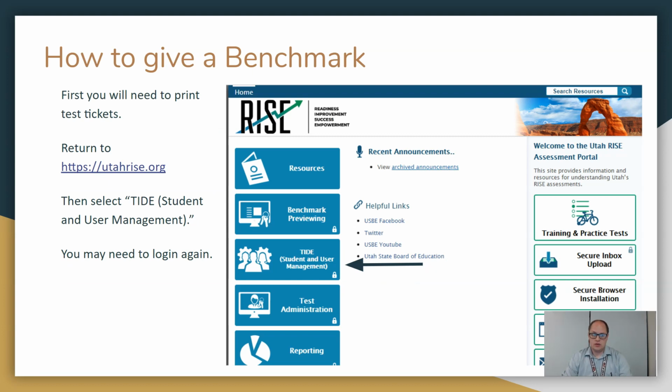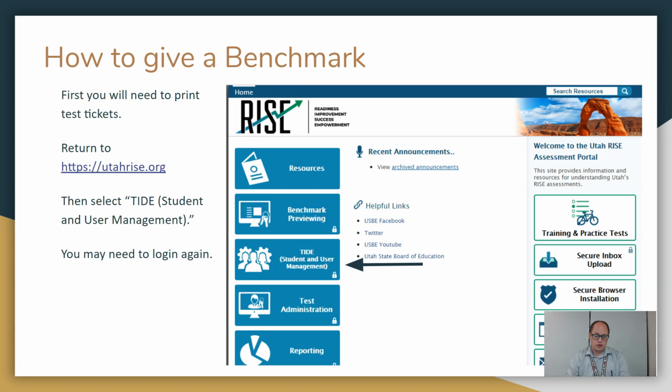Okay, the next thing we need to do is tickets. Now the people at the state office were saying you don't actually need tickets, and that's true. If your student remembers their SSID number, that is what they'll use to gain access to this, along with their first name. So that's great.